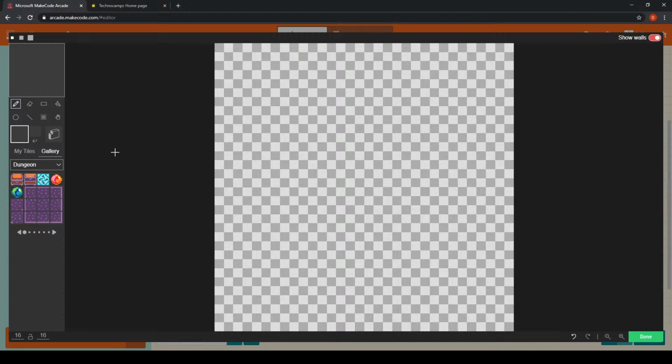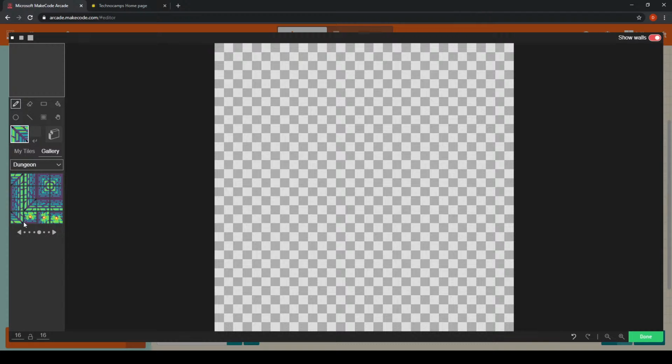Now, what these blocks represent are different things that you can place on your tile map. There are numerous different choices, and what you'll notice is that there are a lot of corner pieces, which of course are going to be placed in the corners of your map.